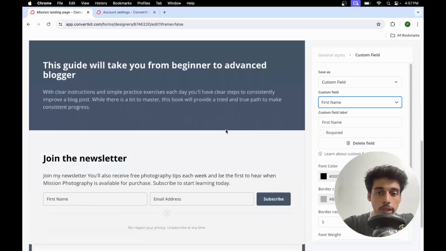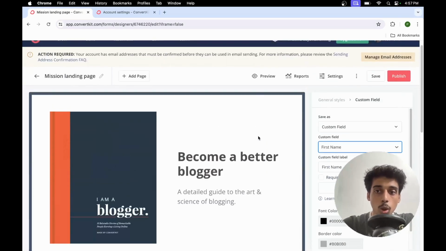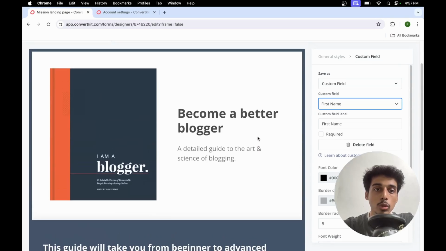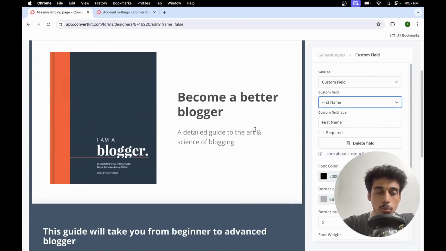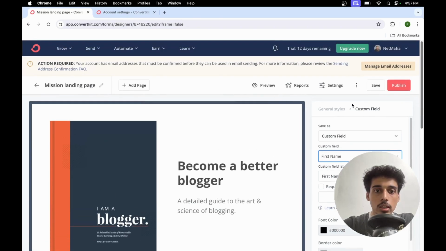I'm not going to go into nitty gritty about designing and things, because I can do later on. I am just trying to document this just to show what kind of tool I'm using and how I am using it to my advantage. So once I've created this, what I want to do is यहाँ पे मुझे एक incentive provide करना है to the person who will be opting in to this landing page.